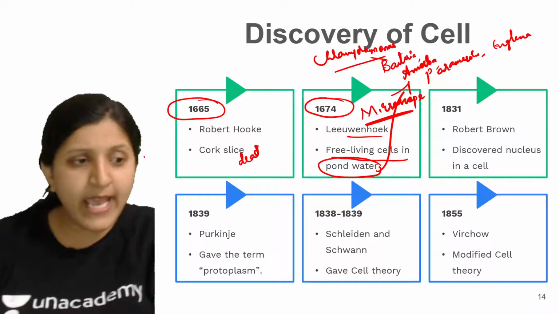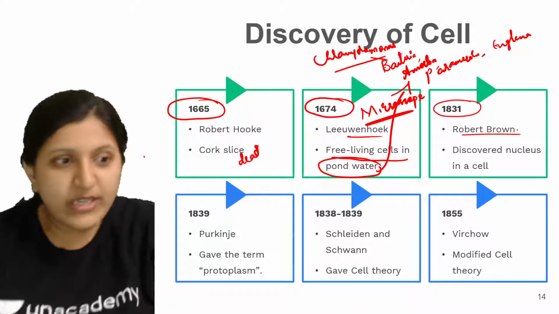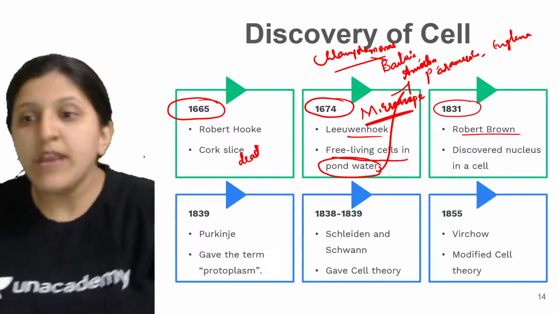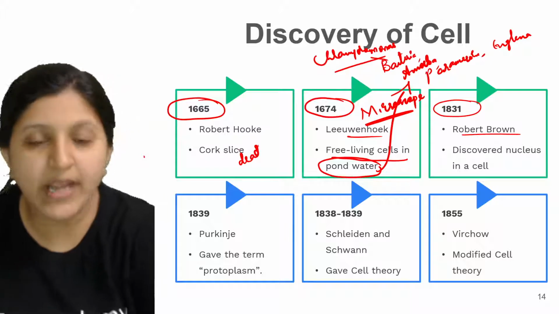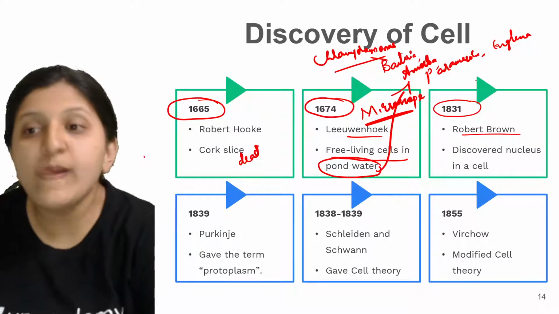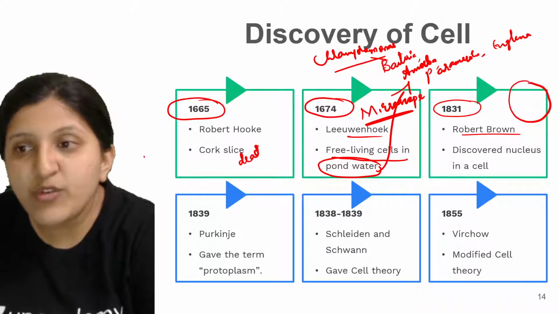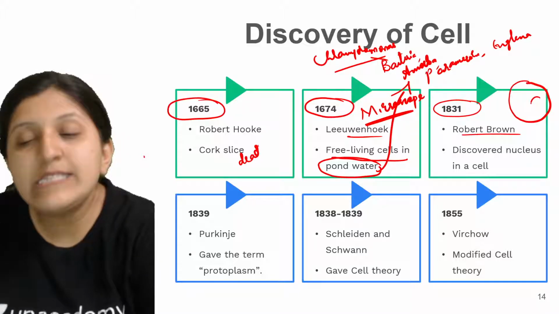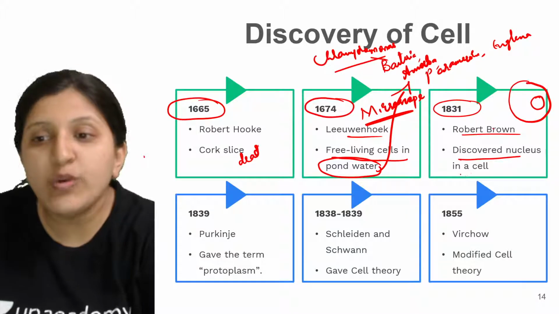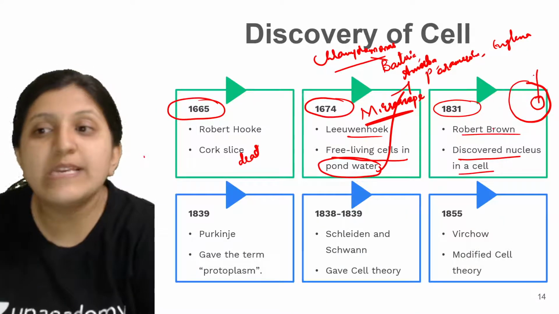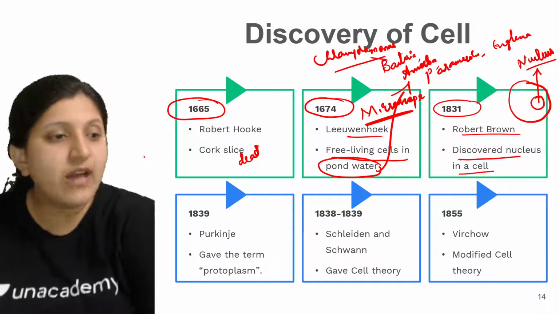Then in the year 1831, Robert Brown came up with the idea. Like Robert Hooke and Anthony van Leeuwenhoek, Robert Brown also started observing a cell, and he was able to find that inside this cell there is a structure called a nucleus. He discovered the nucleus in a cell. This nucleus discovery was done by Robert Brown.